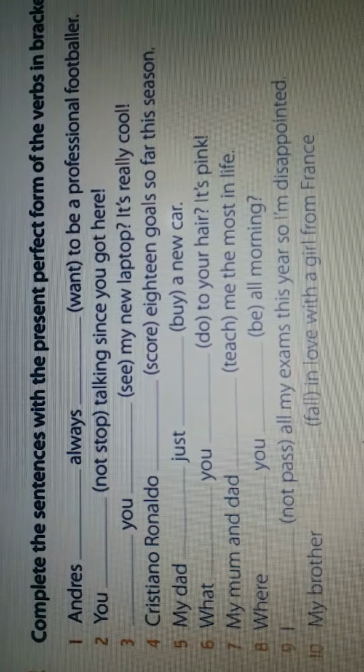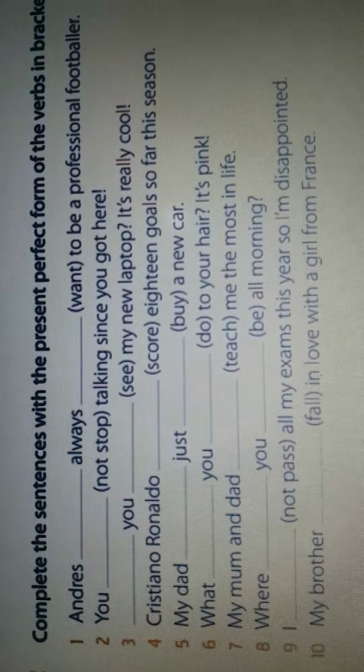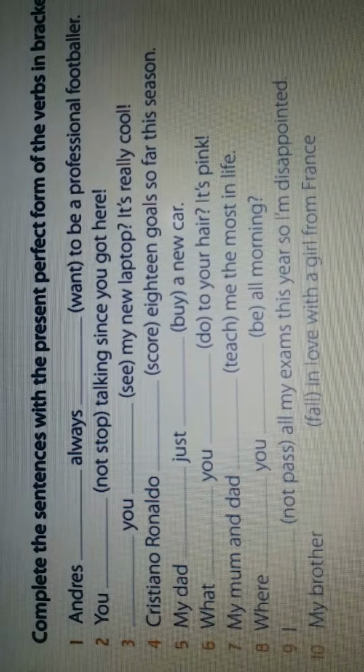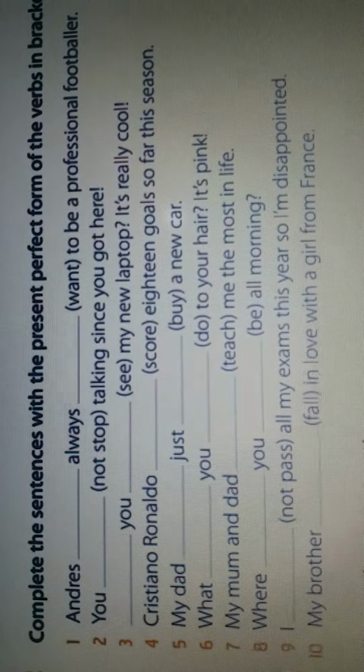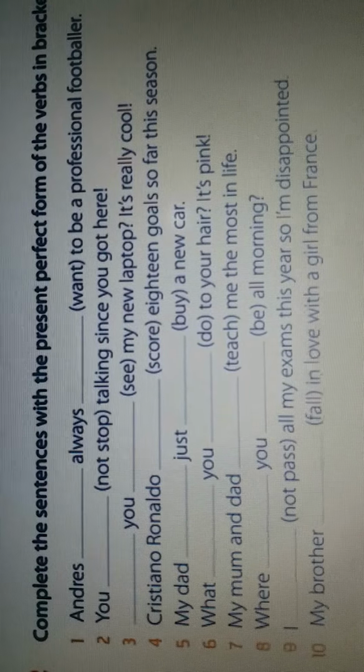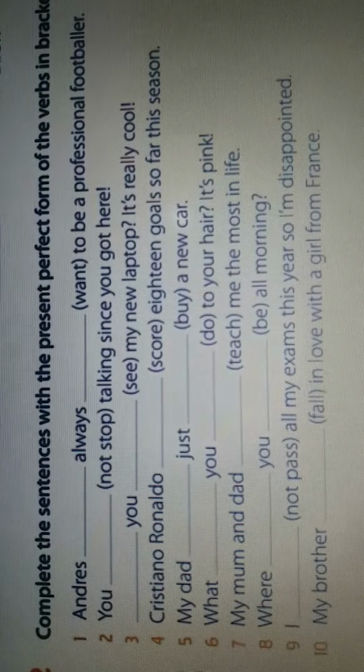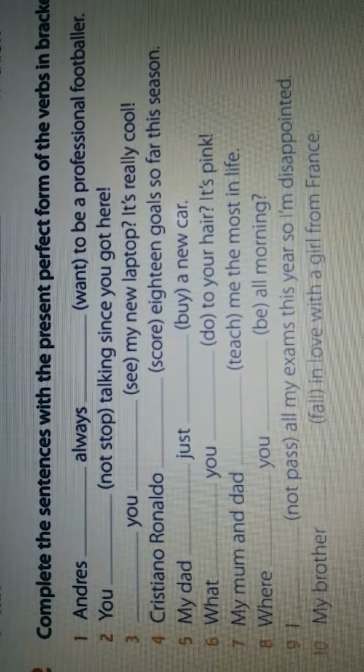Next, what dash you dash to your hair? It's pink. It's an interrogative sentence. So, what have you done? Done is the third form. Do, did, done. And the helping verb have we place before the subject.